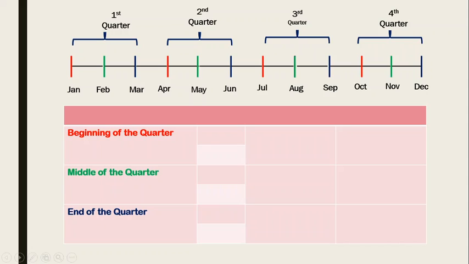So here I'll just show you. First, beginning of the quarter: if every quarter, how many times are the drawings made? Four, because there are 4 quarters in a year. So 4 times drawings are made. If I say first quarter is this, the beginning of the quarter will be 1st of Jan.